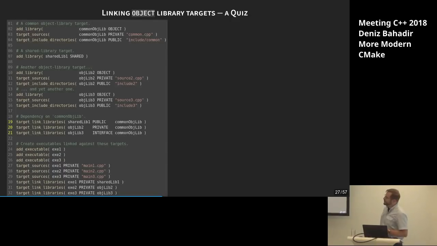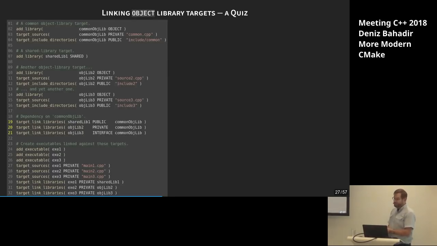Okay, starting on the top, we are just declaring a common object library, which probably everyone else in that CMakeLists.txt file should use. It has some source, common.cpp. It has some include search directory, it's called include/common. Fine. Then in line 7, we declare a shared library. No sources, that's nice. We can do this in more modern CMake now. It doesn't have any dependency yet, so it's fine. We just declared it. And then in lines 10 to 12 and 14 to 16, we're declaring 2 more object libraries with their own source and their own include directory. Perfect. Okay, now we have that.